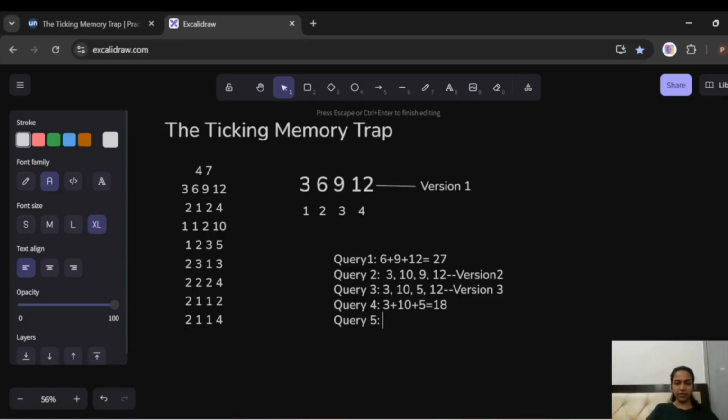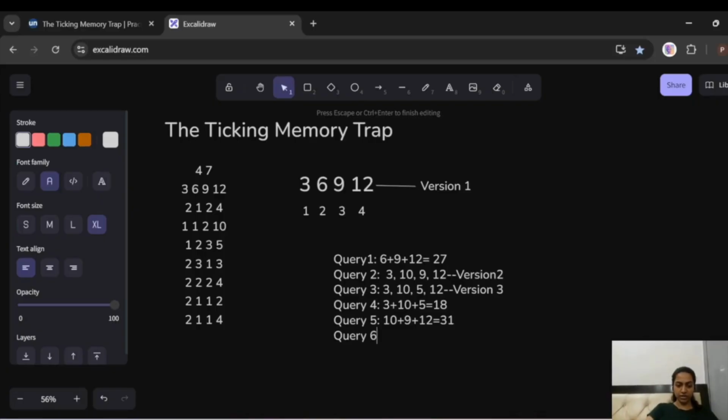Now query 5 tells us what? So we did which one? I had to add, right? So I think we did this. Yeah, we did this. Now again we have to add. But this time we have to add in version 2, which is this one. And we add from 2 to 4. So 10 plus 9 plus 12. I hope I'm not wrong. 10 plus 9 plus 12, right? So this is going to be 31.